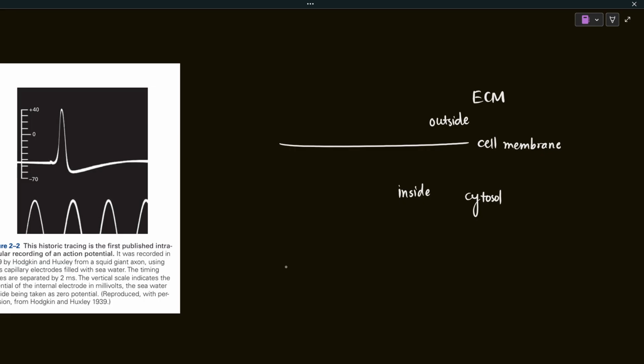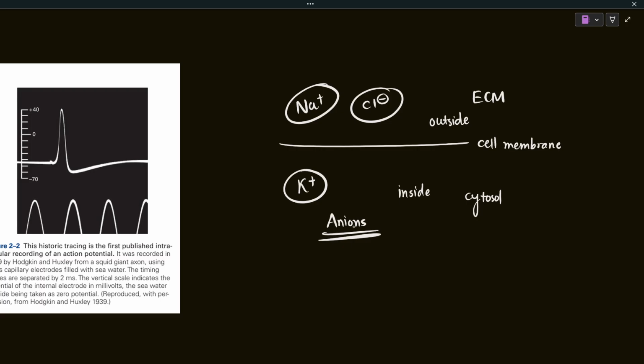Both of them are fluid, and they will have certain ions. There will be cations and anions in all, be it the extracellular matrix or the cytosol. There will be a certain concentration gradient. Let's say that the potassium is quite high inside, and the sodium is higher outside. Then on the outside there are chloride ions, and on the inside there are a lot of different types of anions besides chloride.